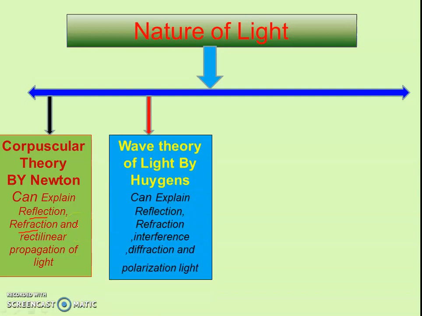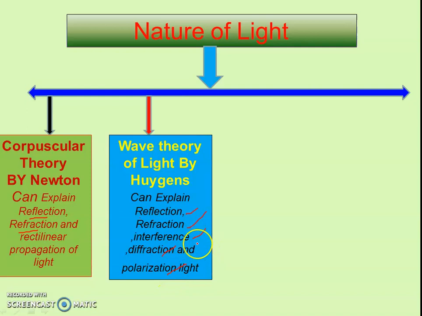The second theory was given by Huygens. He suggests that light travels in the form of waves, and as per Huygens principle or Huygens theory, we were able to explain the reflection, refraction, interference, diffraction and polarization of light.